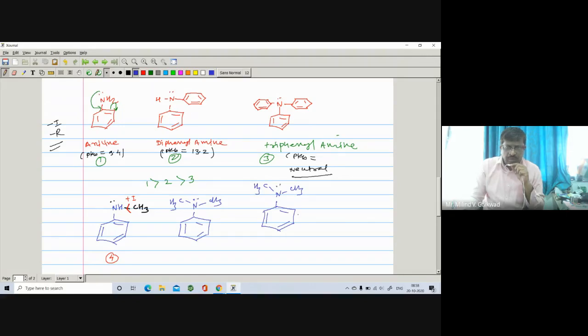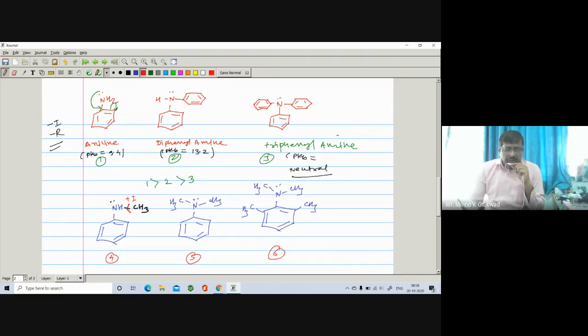Nitrogen is having a lone pair, and if I put the methyl group at ortho position, suppose I write 5 and 6, 5 and 6, right?